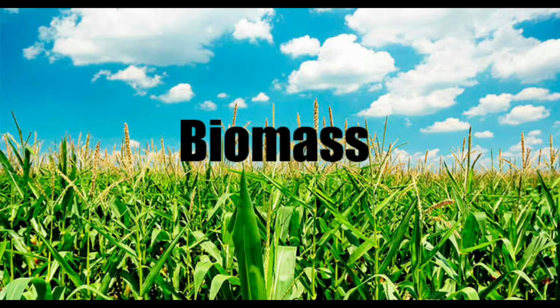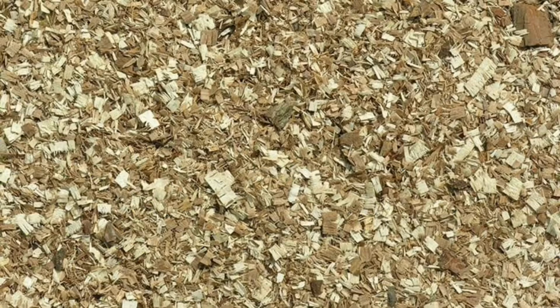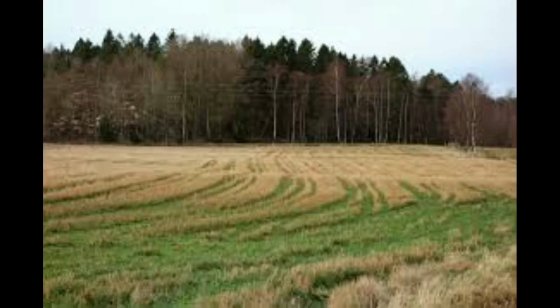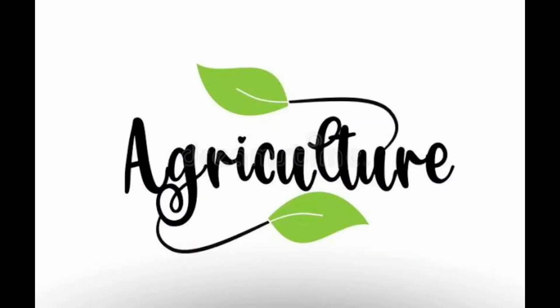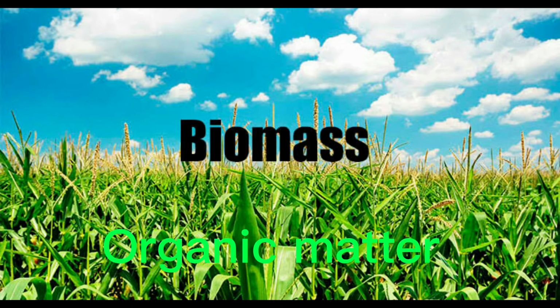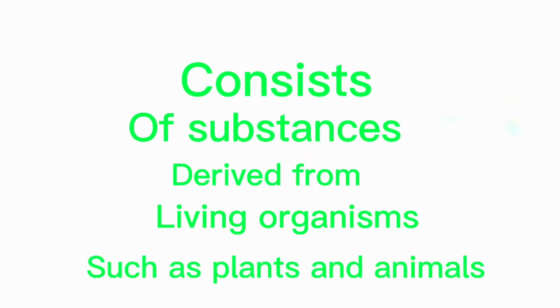What is biomass exactly? Biomass is plant material used as fuel to generate heat and electricity. Examples include wood and wood residues, energy crops, agricultural residues, industrial, agricultural, and household waste. Biomass is organic matter, meaning that it consists of substance derived from living organisms such as plants and animals.